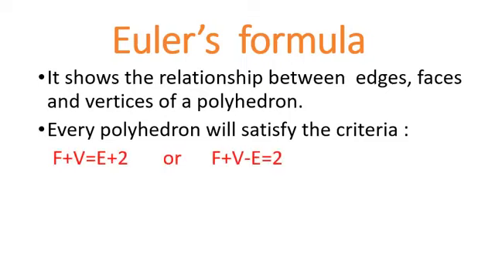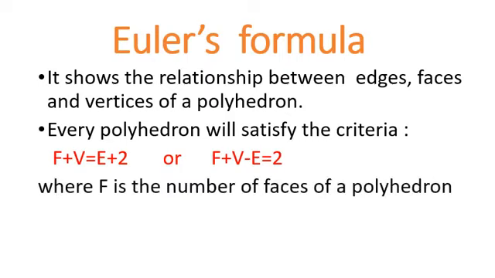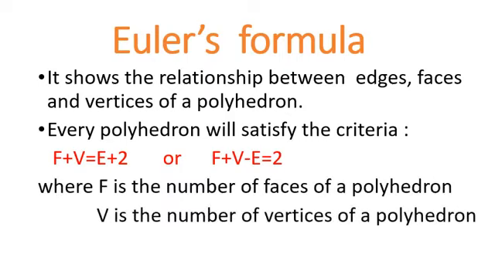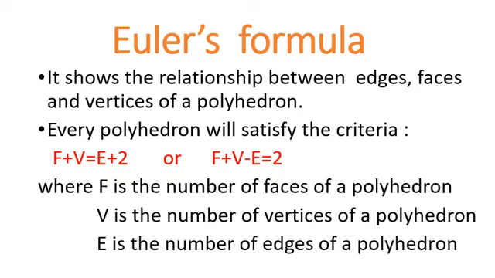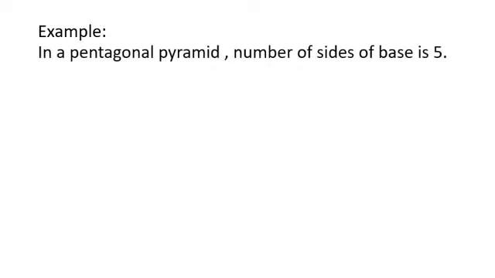This is the formula: F plus V is equal to E plus 2, or F plus V minus E is equal to 2. It is one and the same thing, where F is the number of faces of a polyhedron, V is the number of vertices of a polyhedron, and E is the number of edges of a polyhedron. Now let us take an example. In a pentagonal pyramid, suppose I need to find out the number of faces, vertices and edges. Then I can do it in the following way, which I will be telling you right now.